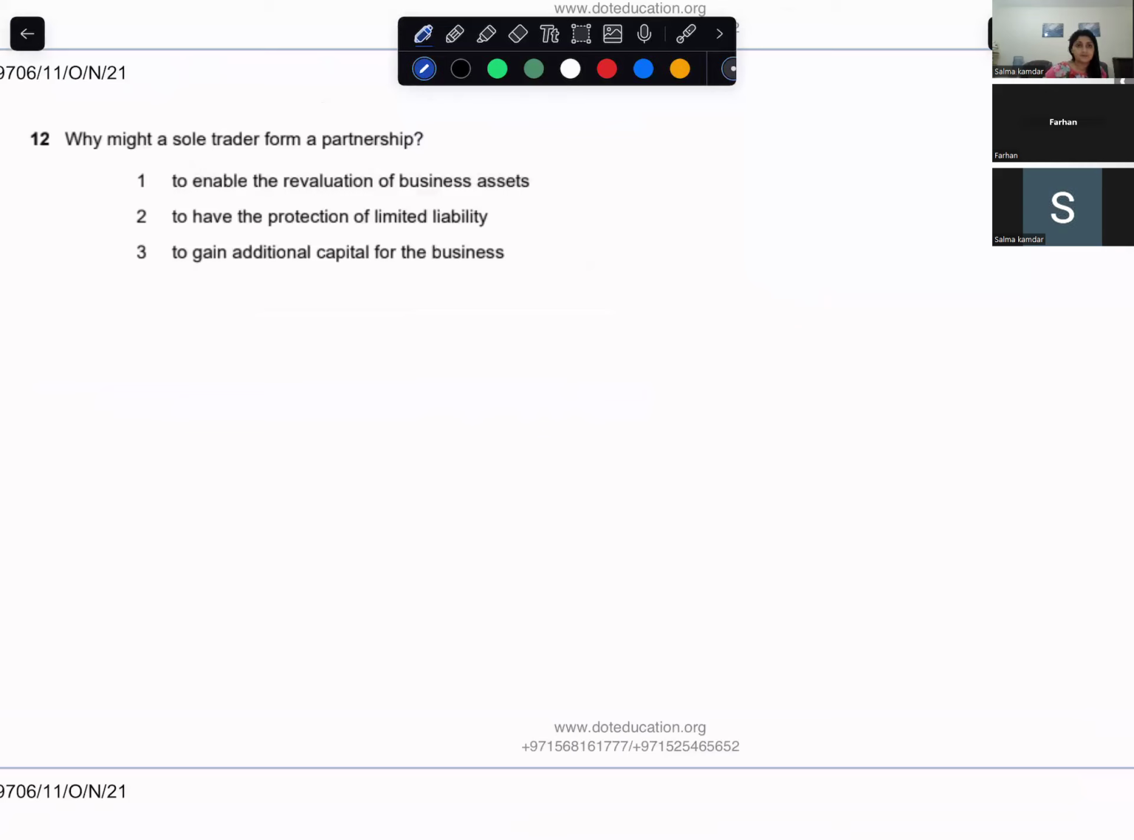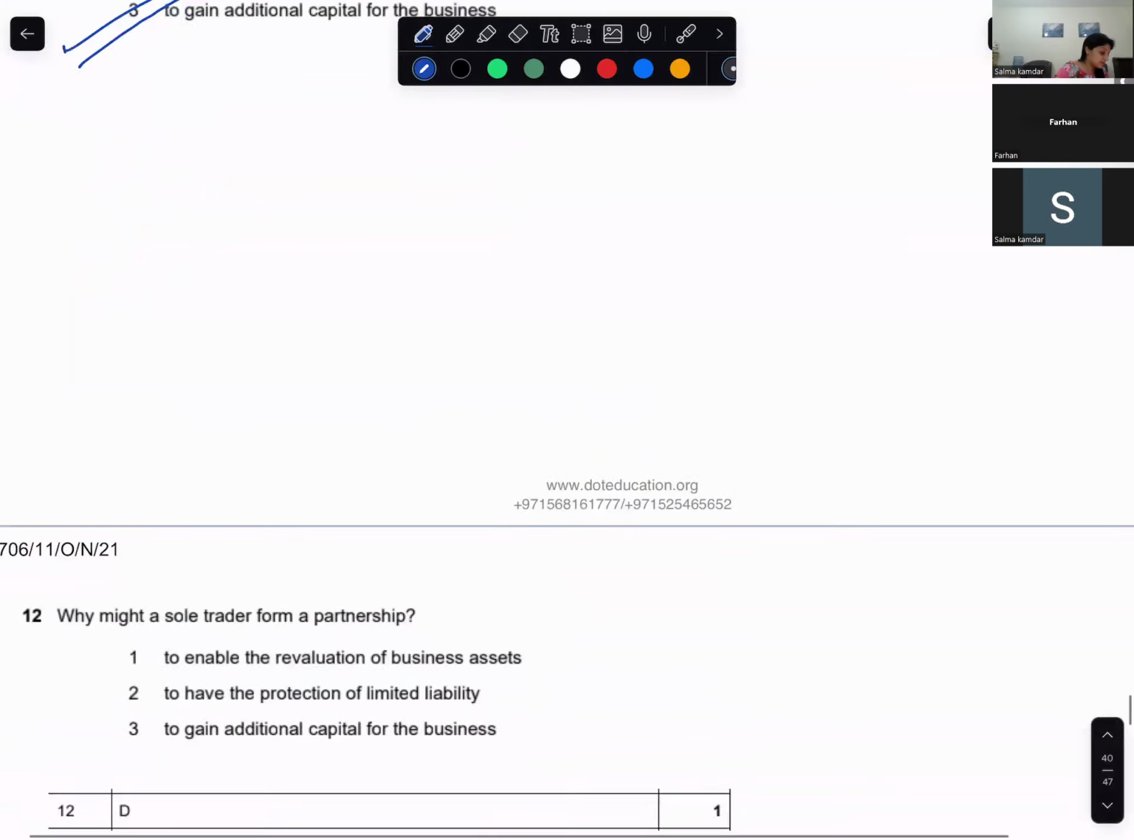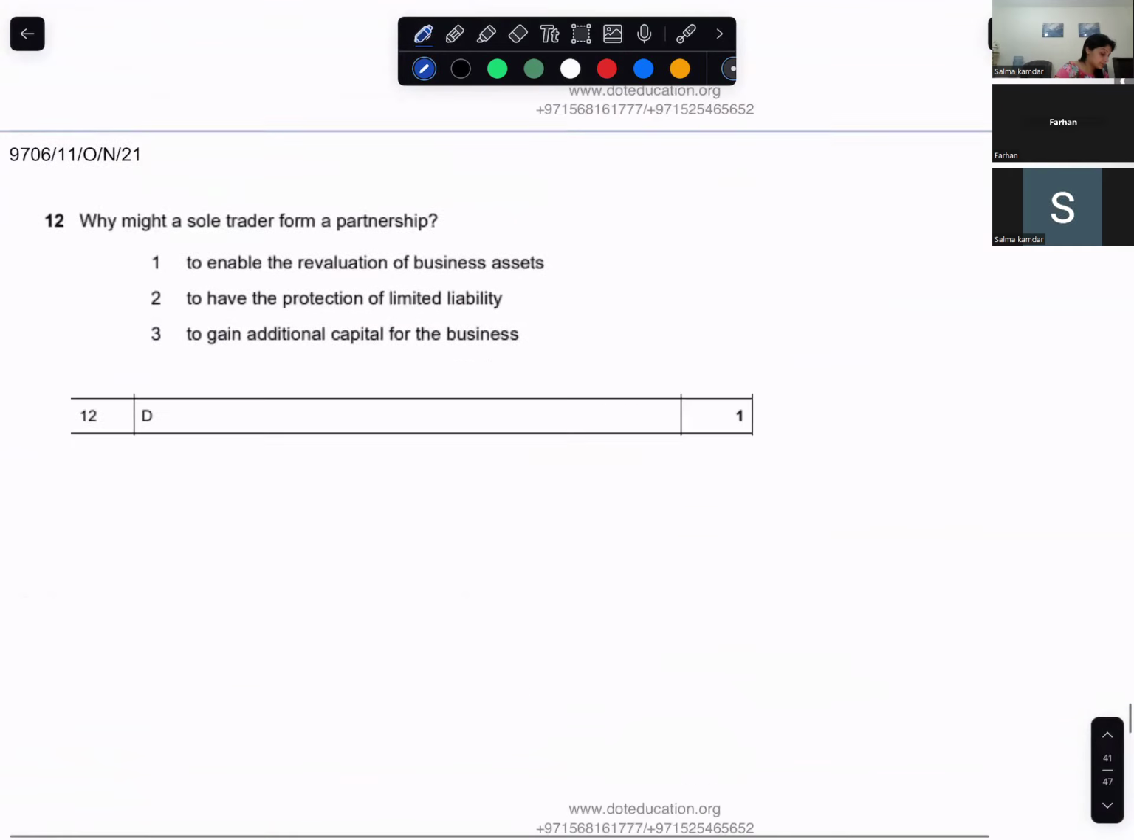The first option says to enable the revaluation of business assets. That's false. The second option is to have the protection of limited liability. No, no, no. A partnership doesn't have limited liability. The third option, to gain additional capital for the business. That's true. Third option.